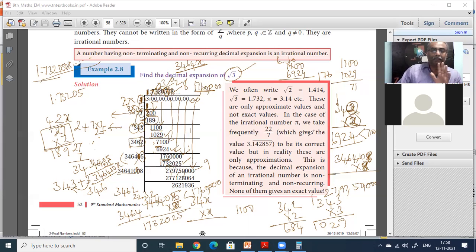Mathematics is not mugging. Mathematics is understanding. You understand how to do the examples. After that, you go and do the exercises. You will automatically understand how to do the exercises. Never mug mathematics. Anybody who mugs and writes out the sums in mathematics is being stupid. Don't be stupid.